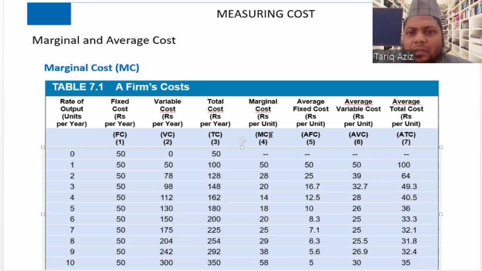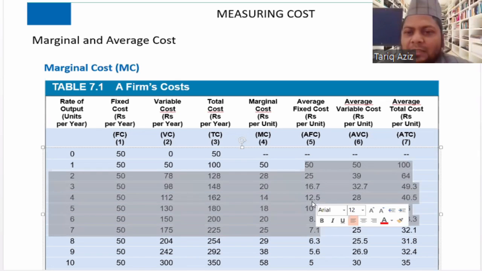Then this is the marginal cost. We already know that marginal cost is the increase in the total cost. So the change in the total cost has been given here. From 50 to 100, the change is 50, so we have written 50 here. From 100 to 128, the change is 28, so 28 is here. So these figures are known as marginal cost.